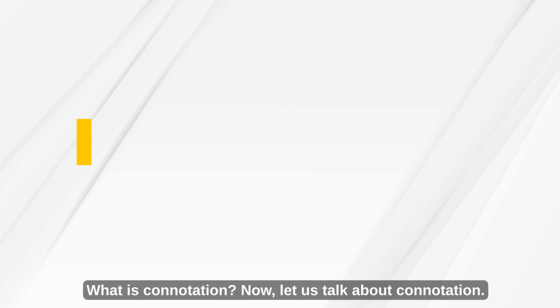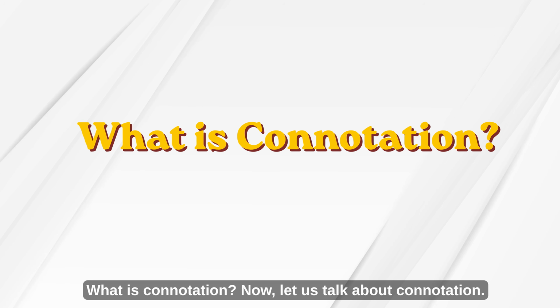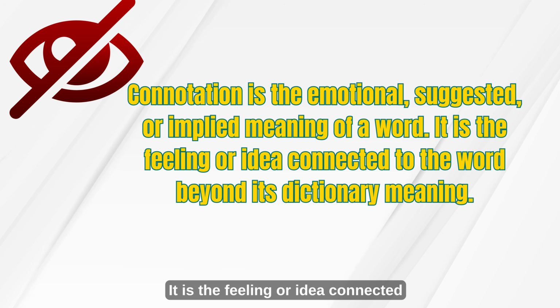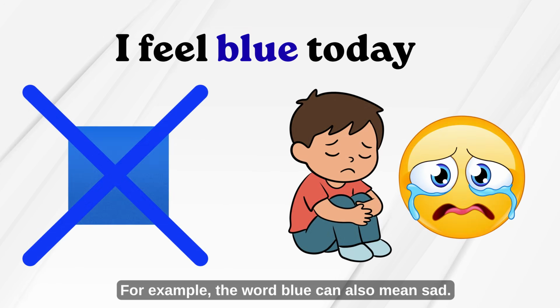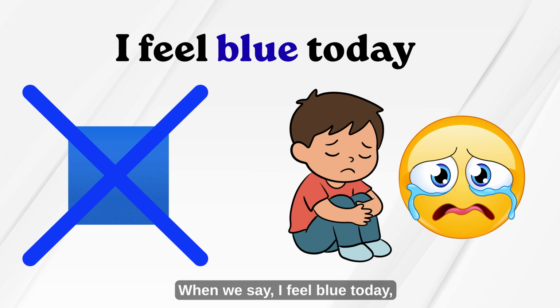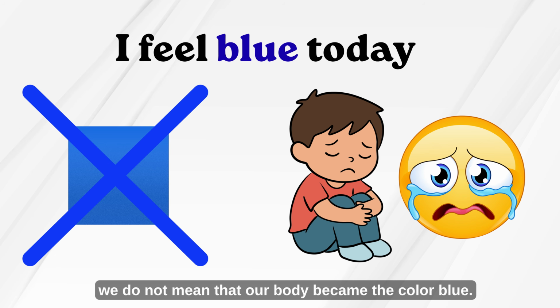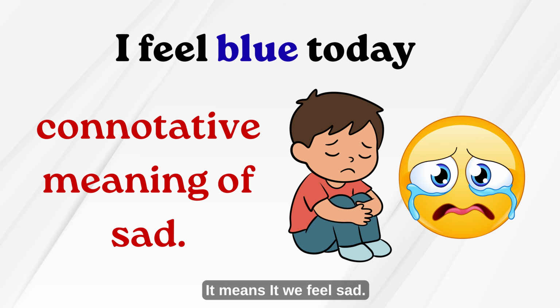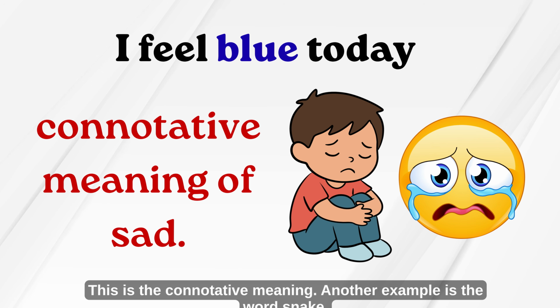What is connotation? Now, let us talk about connotation. Connotation is the emotional, suggested, or implied meaning of a word. It is the feeling or idea connected to the word beyond its dictionary meaning. For example, the word blue can also mean sad. When we say, "I feel blue today," we do not mean that our body became the color blue. It means we feel sad. This is the connotative meaning.